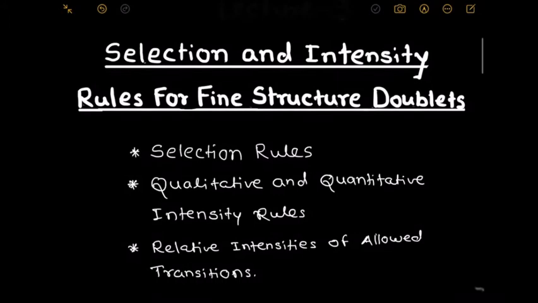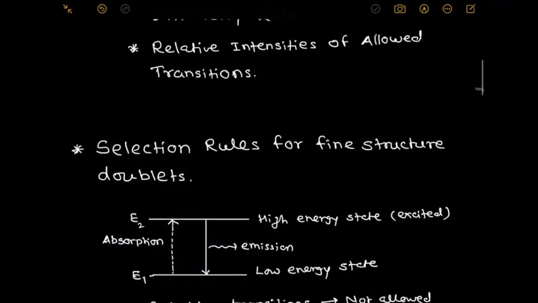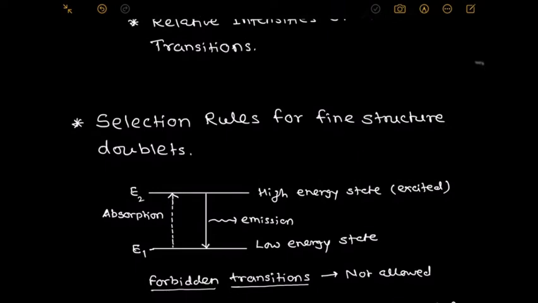Now, firstly, we discuss selection rules, the selection rules for fine structure doublet. Once we are explaining this, we firstly note this point. When the valence electron undergoes a transition from one energy state to another, it absorbs radiation as well as emits radiation. It absorbs radiation when the electron undergoes the transition from a low energy state to a higher energy state, while when it goes from a high energy to a low energy state, it emits the radiation.